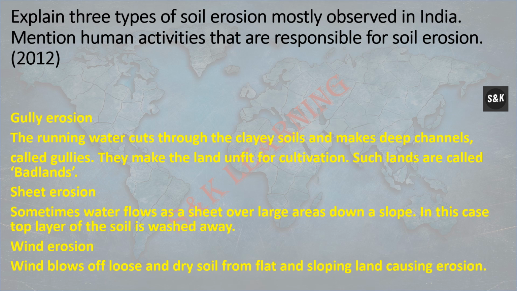Explain three types of soil erosion mostly observed in India. So the first is gully erosion. The running water cuts through the clayey soil and makes deep channels called gullies. They make the land unfit for cultivation. Such lands are called badlands.